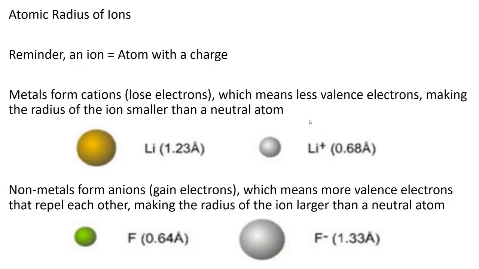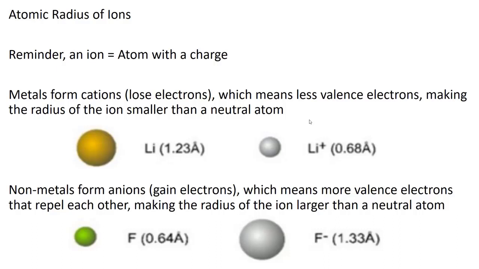With nonmetals, they tend to gain electrons. So a nonmetal like fluorine will gain an electron, and there's no change in energy levels. Fluorine is adding another electron into the second energy level, and we get F1-, but it is much bigger than the atom that it was formed from.